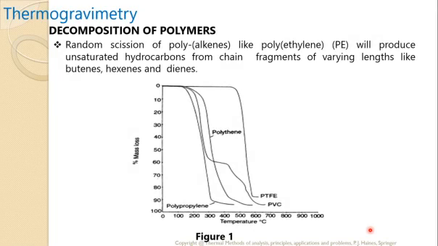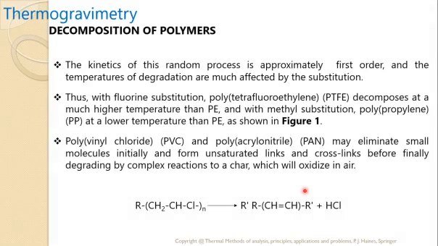This is the random scission of polyalkenes. Polyethylene will produce unsaturated hydrocarbons from chain fragments of varying length, like butenes, hexenes, and dienes. These are some polymers, such as polypropylene, polyethylene, polyvinyl chloride, and tetrafluoroethylene, which decompose whenever heated at higher temperature. So let us look at what will happen when they are decomposed.